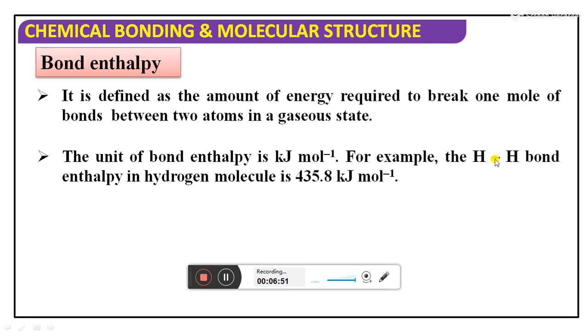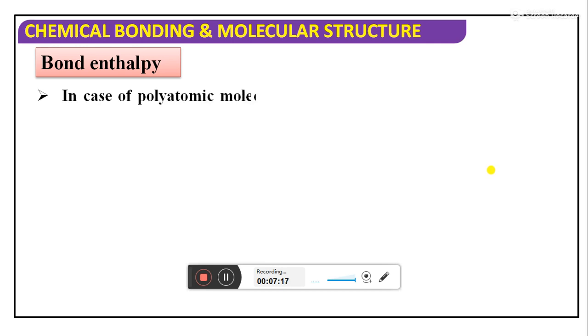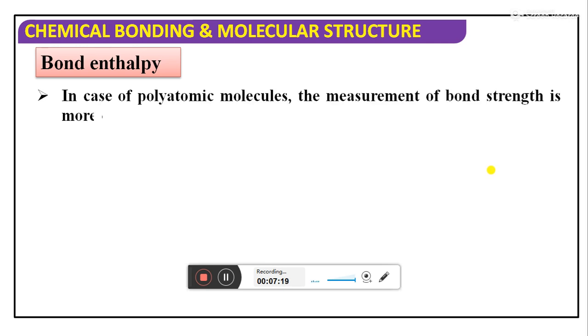You remember, if you want to break a bond, we require some amount of energy. Whenever two atoms are joined together, they form a chemical bond, and some amount of energy is released. If you want to break the bonds, some amount of energy is also required. It's called bond enthalpy. Suppose I want to break the hydrogen molecule into two hydrogen atoms, the bond enthalpy is given as 435.8 kilojoules per mole. In the case of a polyatomic molecule, the measurement of bond enthalpy is different.